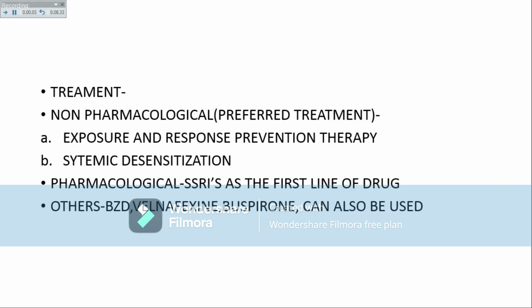Treatment of specific phobia. Non-pharmacological treatment includes exposure and response prevention therapy and systematic desensitization. Pharmacological treatment includes SSRIs as the first drug of choice, and others: benzodiazepines, venlafaxine, buspirone can also be used.